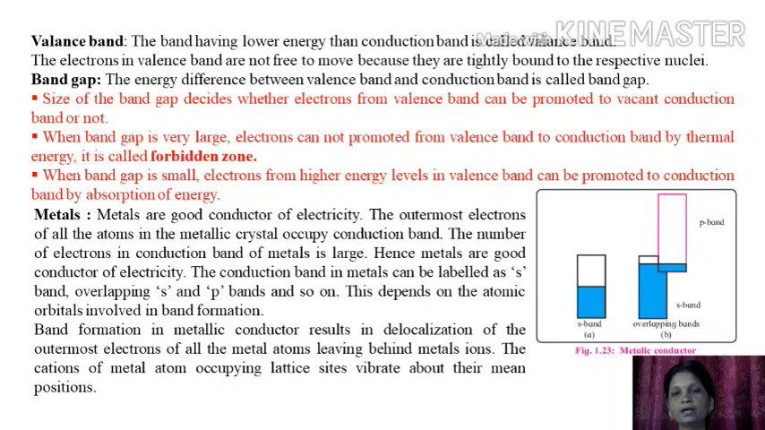The conduction band in a metal can be labeled as S band, overlapping S and P band, and so on. This label depends upon the atomic orbitals involved in band formation. Band formation in a metallic conductor results in delocalization of the outermost electrons of all the metal atoms, leaving behind metal ions. The cations of metal atoms occupying lattice sites vibrate about their mean positions.